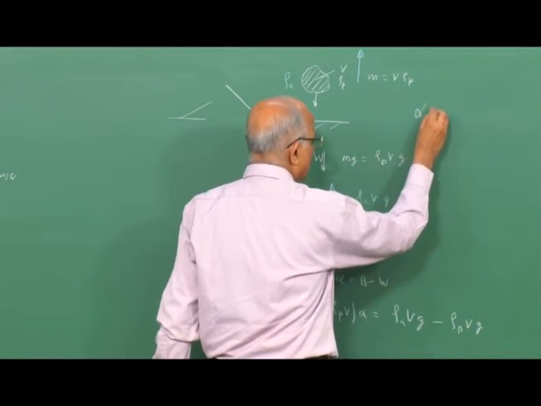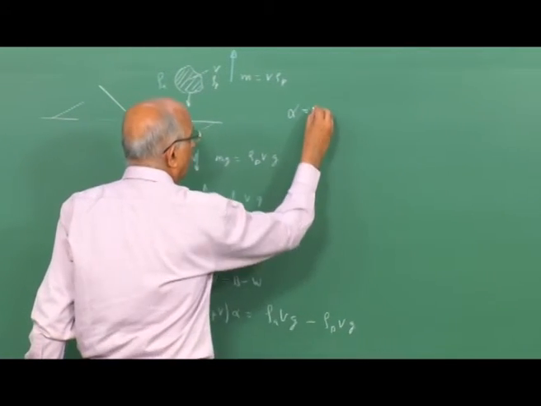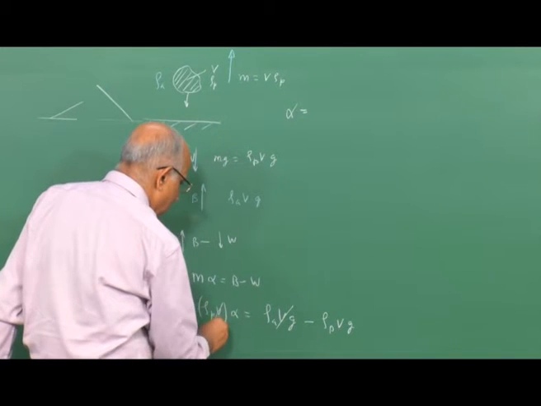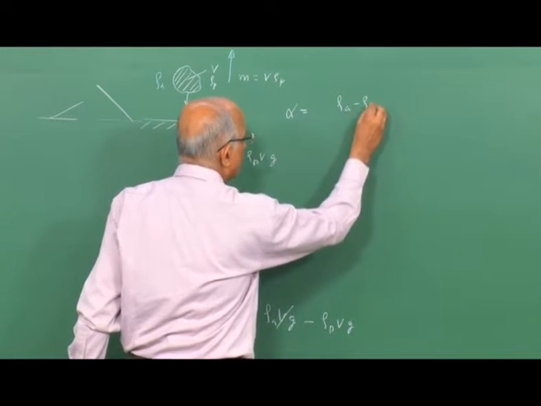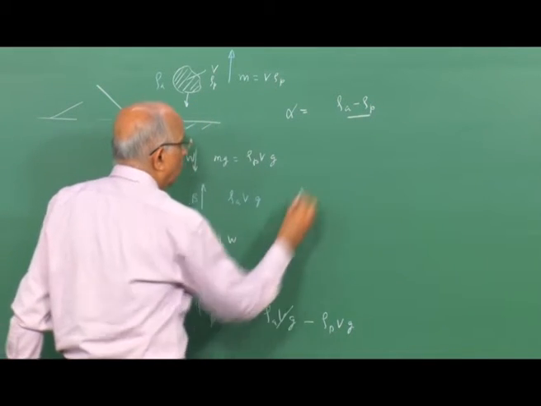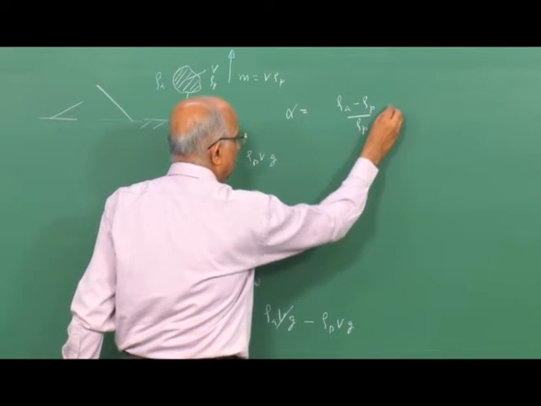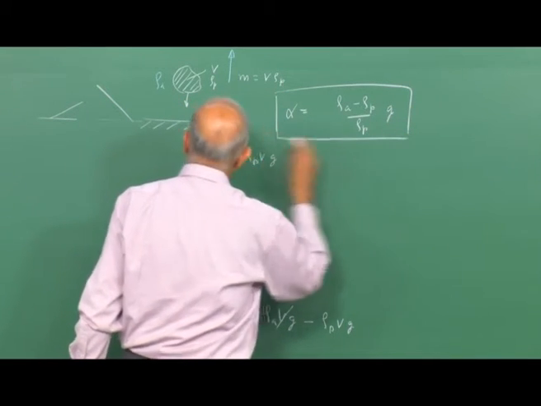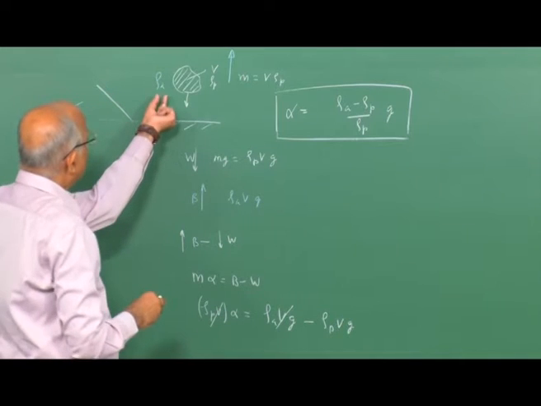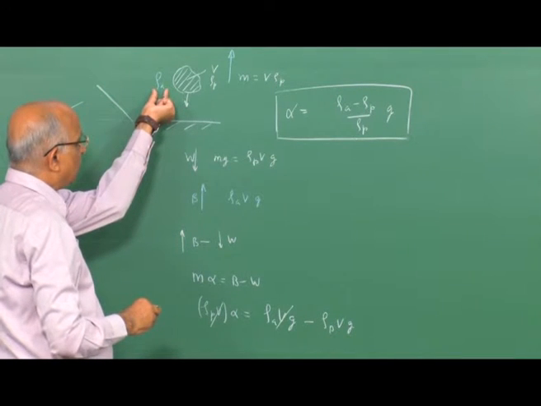I get alpha is equal to, V and V get cancelled on both the sides, I have rho A minus rho p divided by rho p into G over here. Well, this is the upward acceleration of the parcel of gases when I have the density of the air